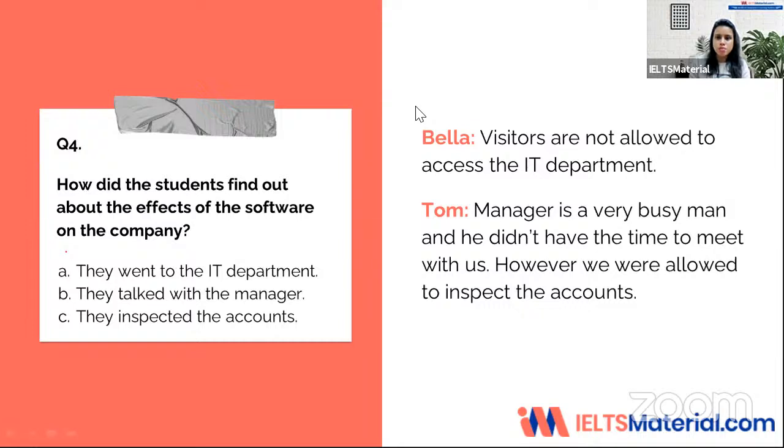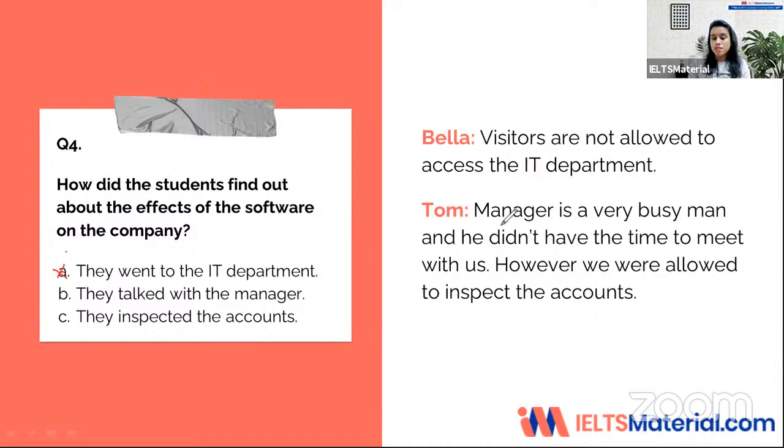Yes. So question number 4 says, how did the students find out about the effects of the software on the company? Let's take a look at the options again. They went to the IT department, they talked with the manager, they inspected the accounts. So both of them answered this question for the professor. Bella says visitors are not allowed to access the IT department. So I can straight away cut A because they did not have access. So this option is not relevant.